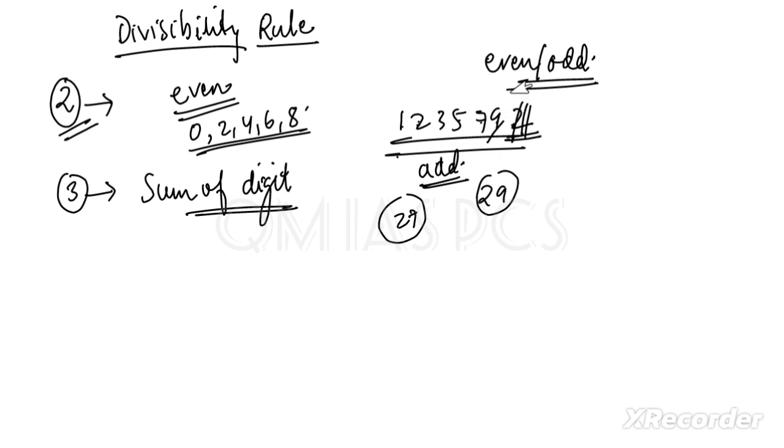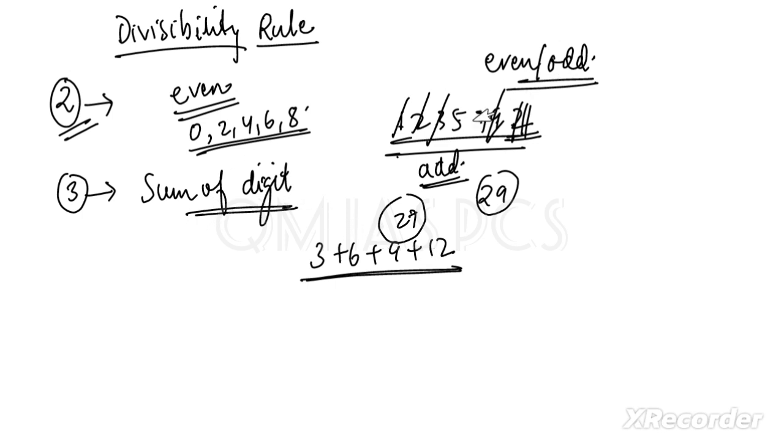One method. Second method which I follow: if you do the sum like 1, 2, it is 3, cancel this out. This is 3, cancel this out. This is 9, cancel this out. Because I know if there is a multiple of 3, if 3 is given, 6 is given, 9 is given, 12 is given, whatever the sum is, that answer will be divisible by 3.